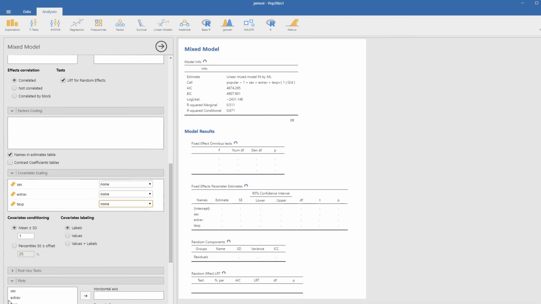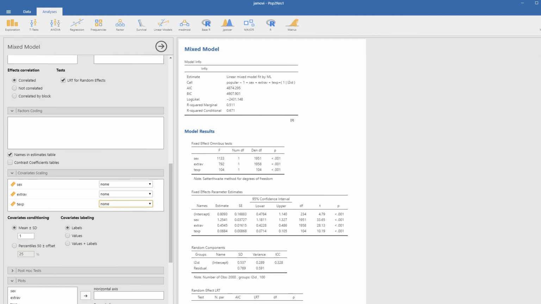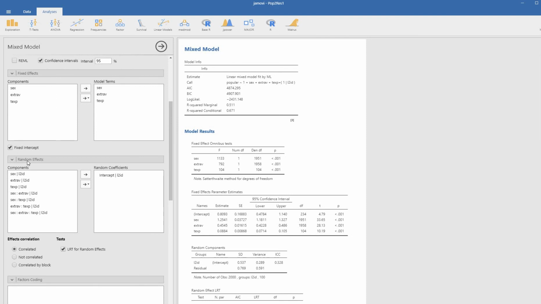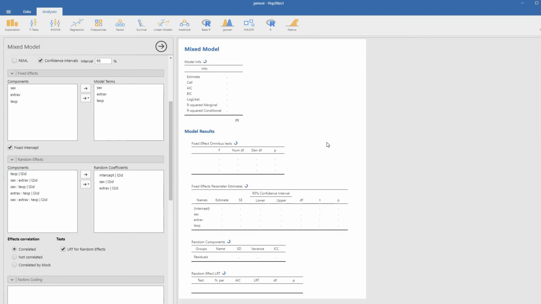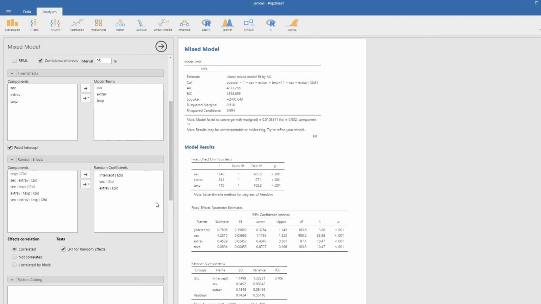Now, another thing that we want to do is go back under random effects and move sex over, because we're going to allow that slope to randomly vary, and extroversion. We're going to move that over as well. And when we do this, what you'll see is that we get an error message. So it says up here, model failed to converge, results may be uninterpretable or misleading. Try to refine your model.